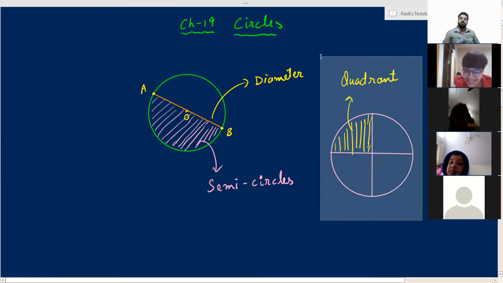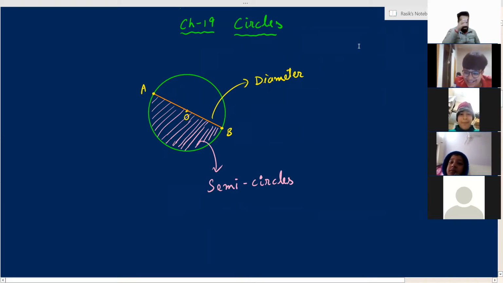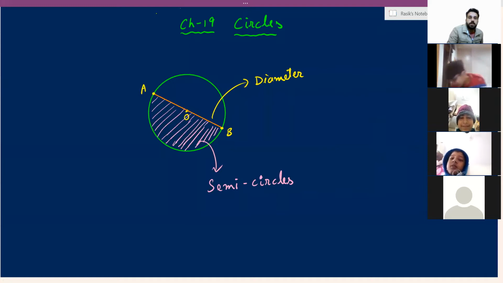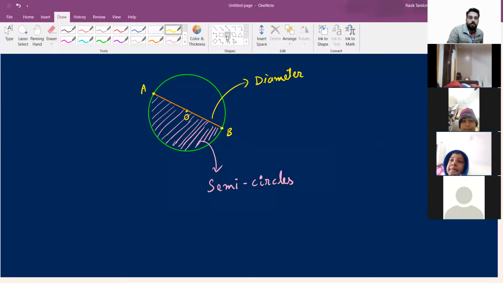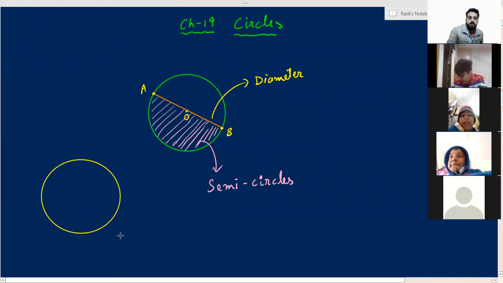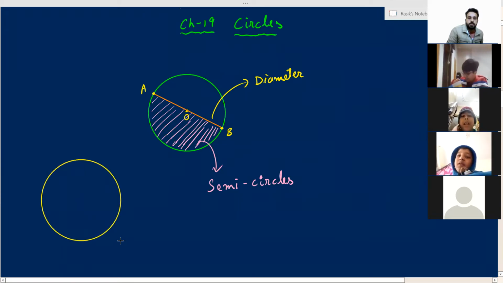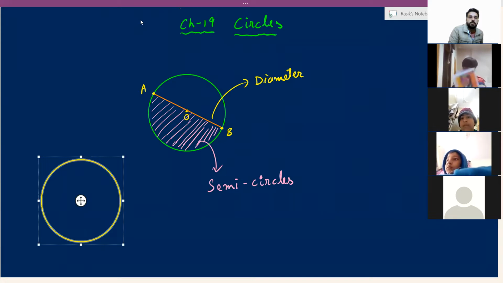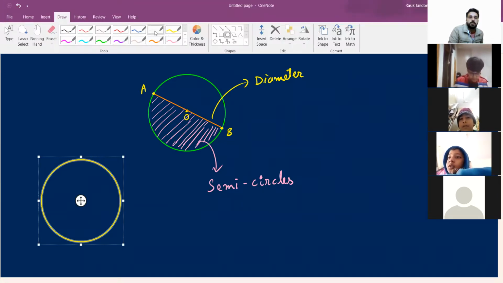Okay, so you all have understood quadrant. The next term is radius of a circle. Half of the diameter is known as radius. It does not divide the circle into two parts. It divides the circle into half.